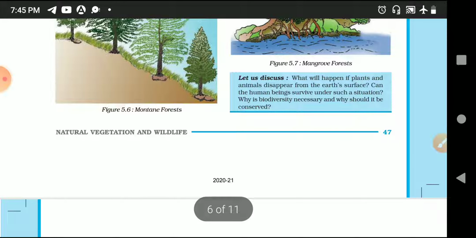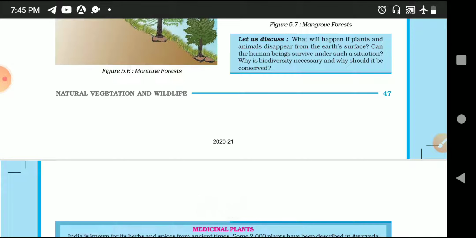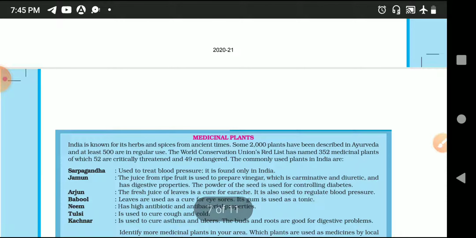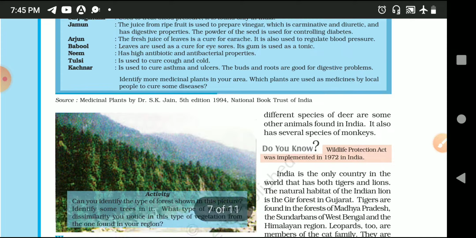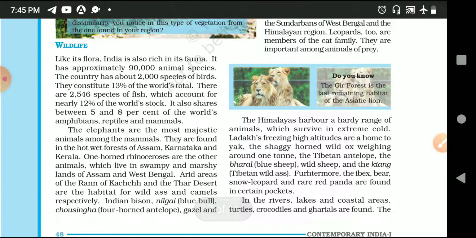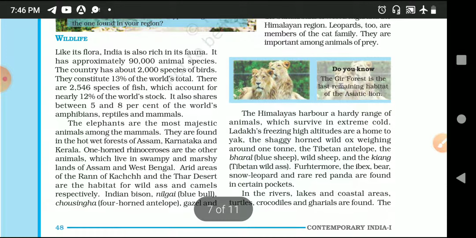The Wildlife Protection Act was implemented in 1972 in India. We were just discussing this. Now coming to the topic of wildlife: India is the only country in the world that has both lion and tiger. The Gir forest of Gujarat is the last remaining habitat of the Asiatic lion.